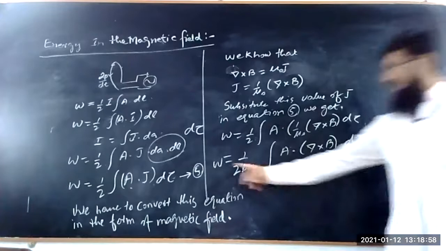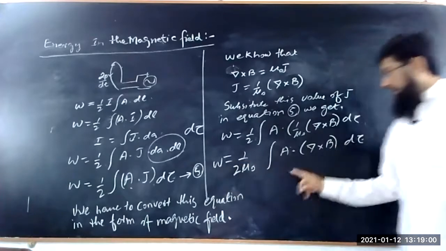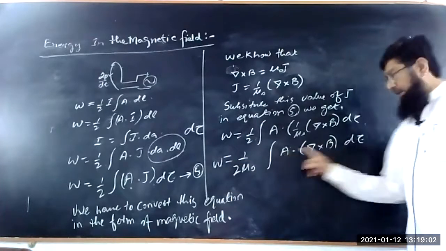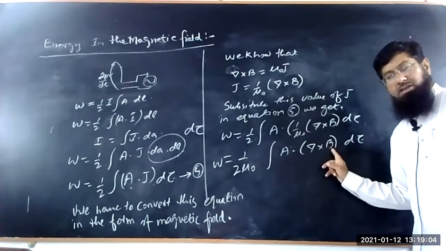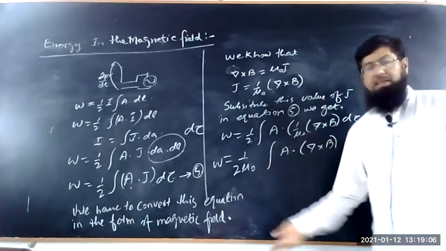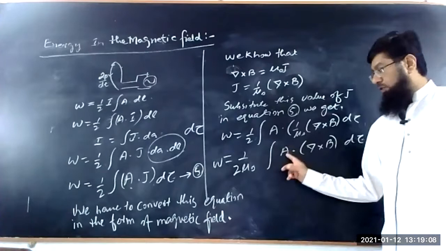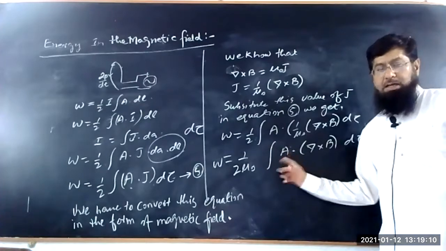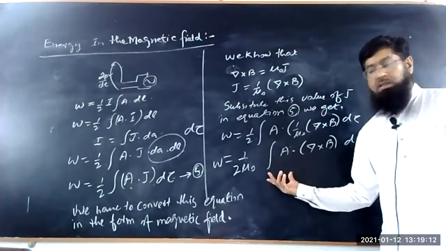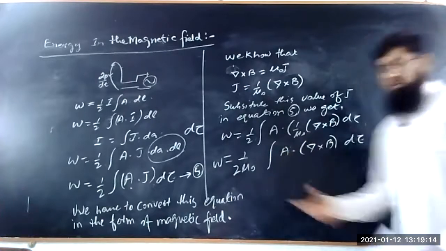So this is the energy in terms of vector potential or in terms of magnetic field. So now we have to again convert it into the magnetic flux using vector identity. Here we are using vector identity to simplify this equation.